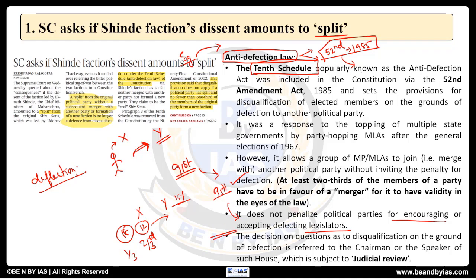Then one more thing that we need to understand is, earlier anti-defection was not under the purview of judicial review. Later in Kihoto Hollohan case, please remember Kihoto Hollohan case, Supreme Court said that judicial review is part of the basic structure and nothing is above it. So even this anti-defection law comes under judicial review. Plus one more thing, please remember, the disqualifications related to defection are determined by the chairman and there is no fixed time frame that within this much time you have to take the decision.